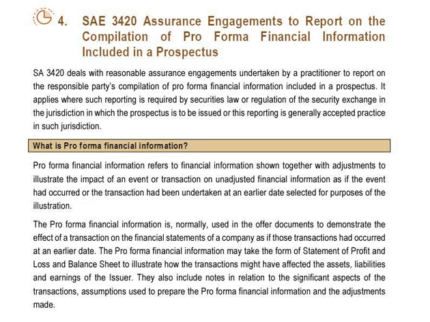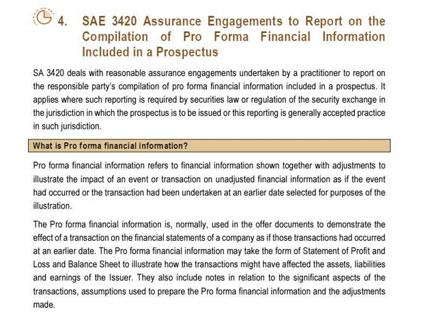Therefore, it is clearly stated that practitioner has not audited or reviewed historical financial information used for compilation. A statement that the engagement was performed in accordance with SAE 3420, a statement that practitioner has performed appropriate procedures to obtain reasonable assurance that pro forma adjustments give appropriate effect to the relevant criteria and the final pro forma financial information reflects proper application of these pro forma adjustments to unadjusted financial information.